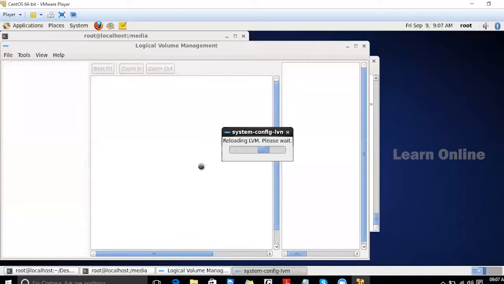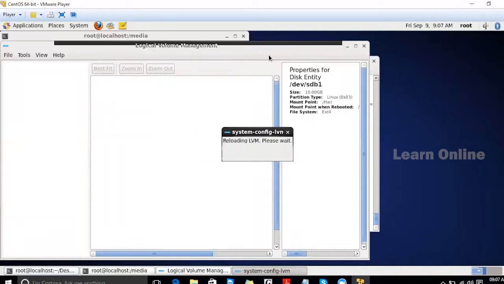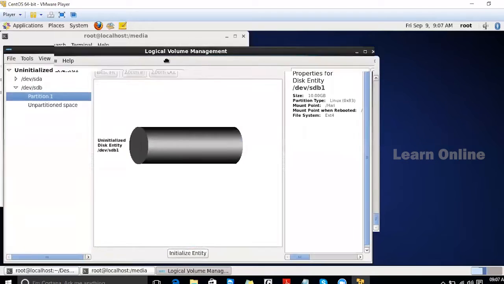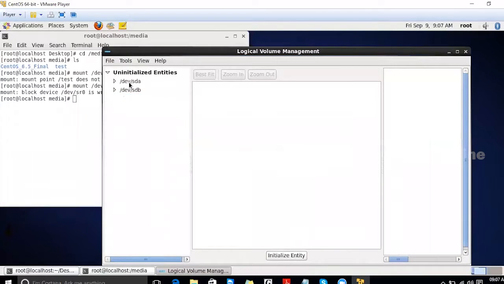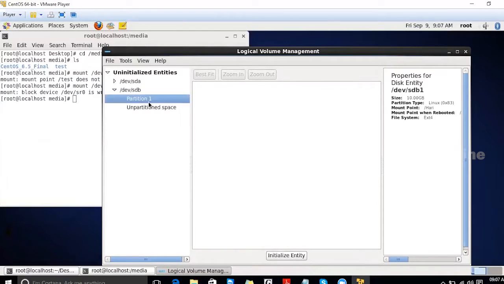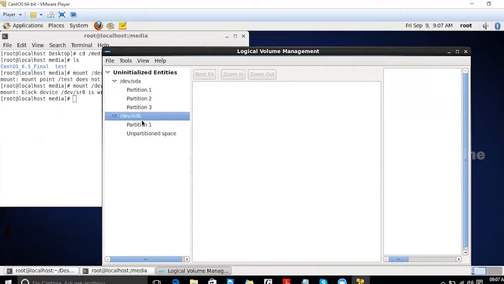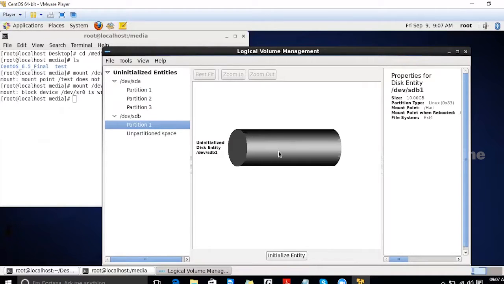So here this is the logical volume management. And see how many hard disks are there in our computer? Two, SDA and SDB. In SDB we have only one partition. In SDA we have 3 partitions. So here it will display that: 3 partitions, 1 partition.